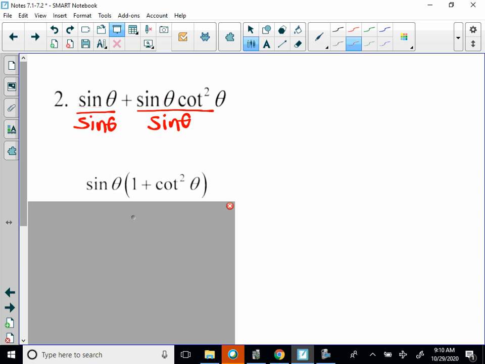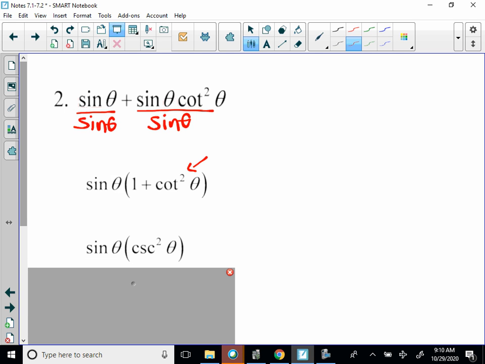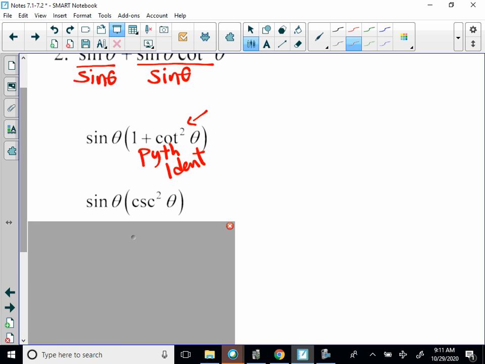Now, as soon as we see some squares, we want to look at our Pythagorean identities. So if you recall, 1 plus cotangent squared theta is equal to cosecant squared theta. So we just use the Pythagorean identity and replace it with its equivalency. So now we can rewrite cosecant as sine.